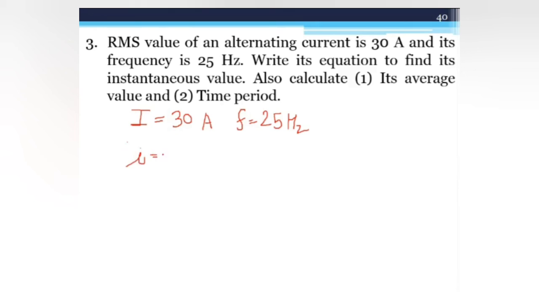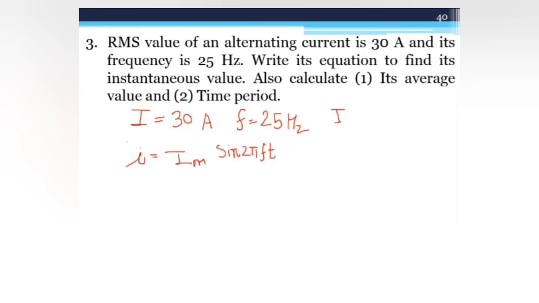Normally the equation is I is equal to Im sine 2 pi ft. So here the f is 25 hertz, but Im is unknown.